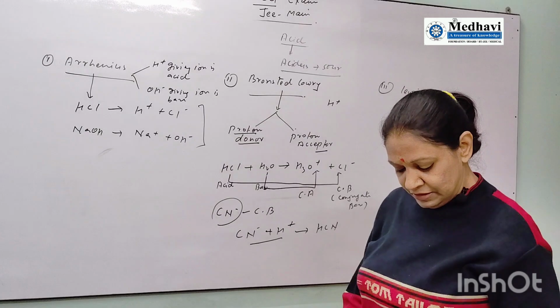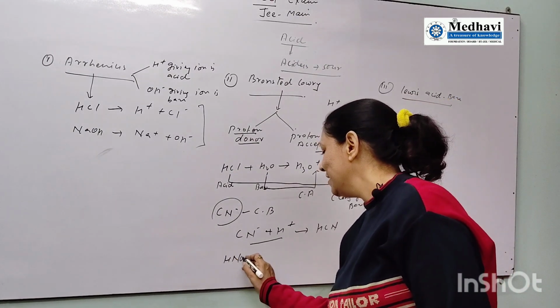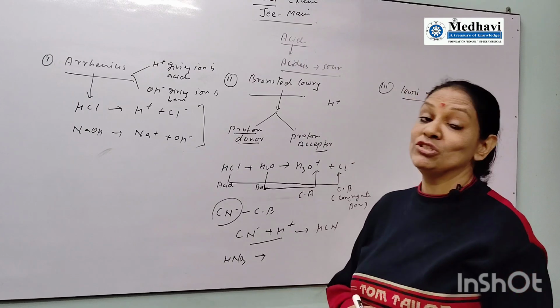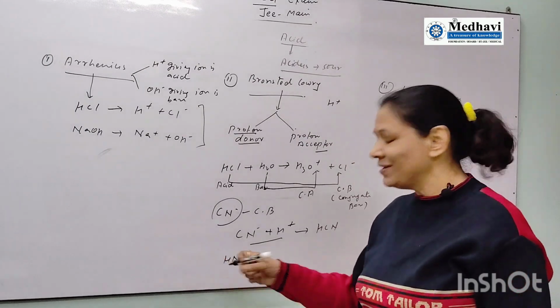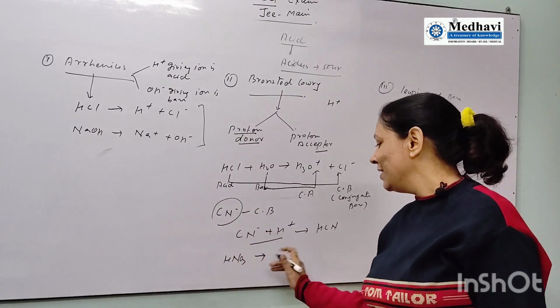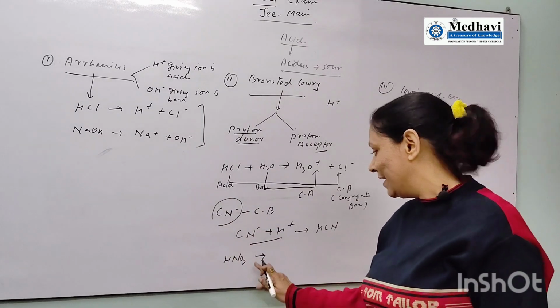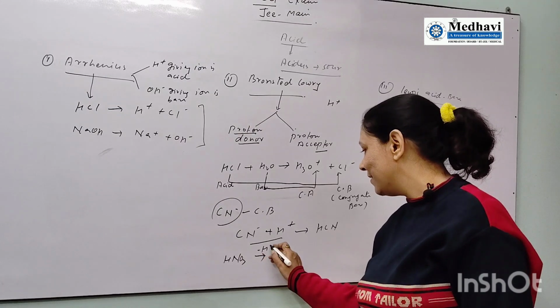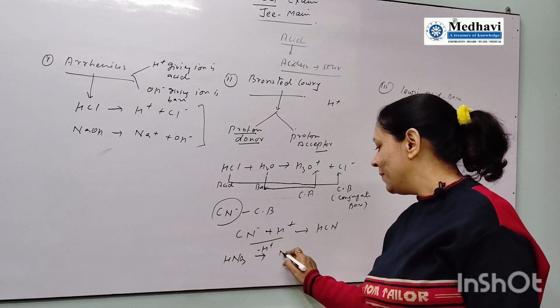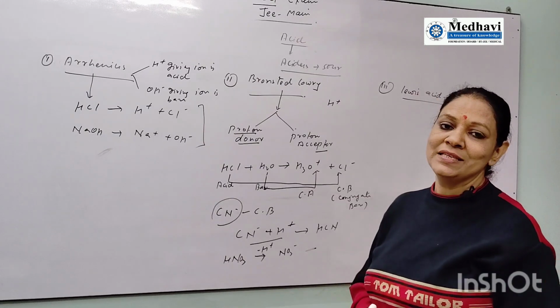Similarly, there is HNO3, and you have to identify the conjugate acid or base. Here is a proton, it can donate a proton, so it is an acid. What will you make? You make its conjugate base by removing the H plus ion. So it will become the NO3 minus ion. This is the conjugate base.